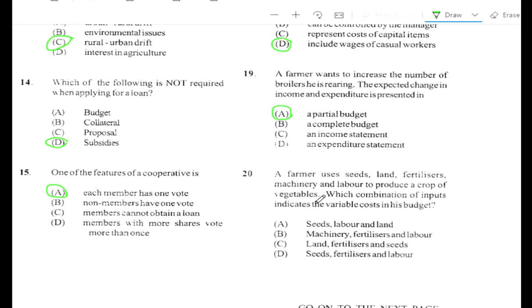Question 20. A farmer uses seed, land, fertilizers, machinery, and labor to produce a crop of vegetables. Which combination of inputs indicates the variable cost of his budget? A. Seed, labor, and land. No, land is fixed. B. Machinery, fertilizers, and labor. No, machinery is fixed. C. Land, fertilizer, and seed. No, land is fixed. D. Seed, fertilizer, and labor. The answer is D. As I said earlier, labor is variable because it's the work you're talking about, the energy.